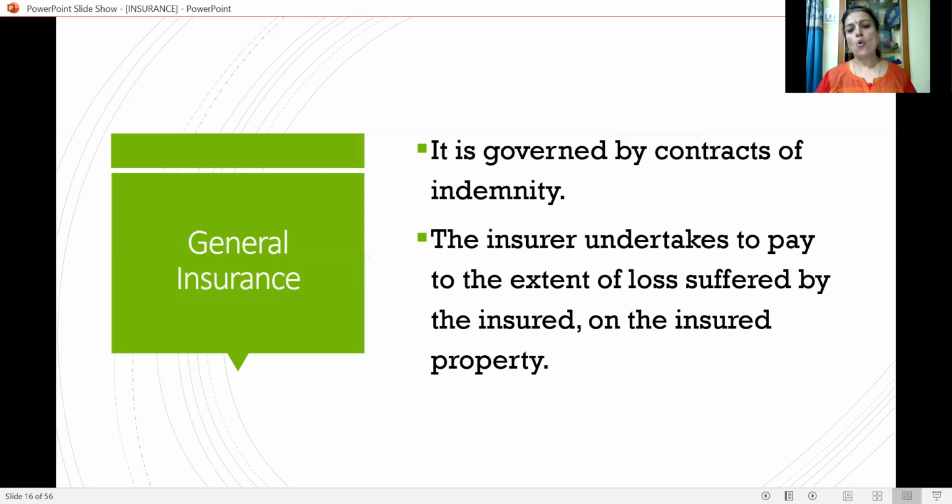It is also an insurance contract wherein we get two parties. One is the insurer. Who is the insurer? The insurance company. Who is the insured? The individual who takes the insurance policy. Here, in case of general insurance, the insured will be property.